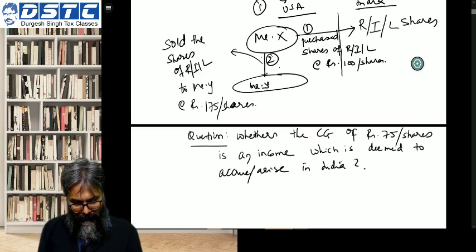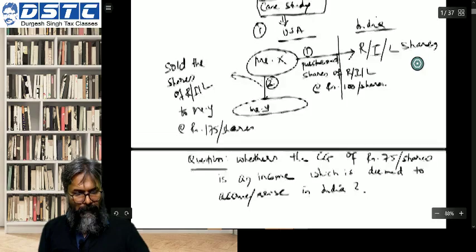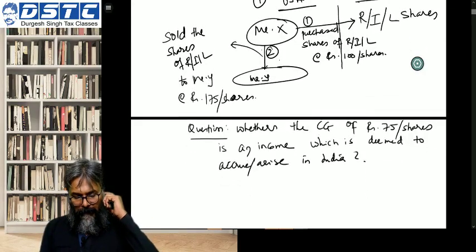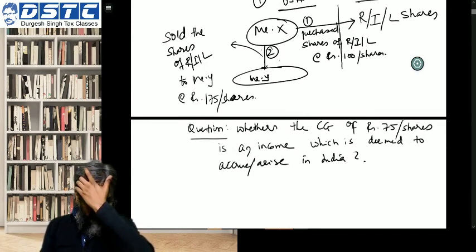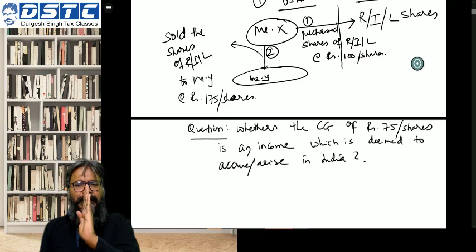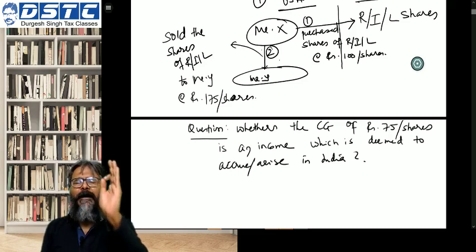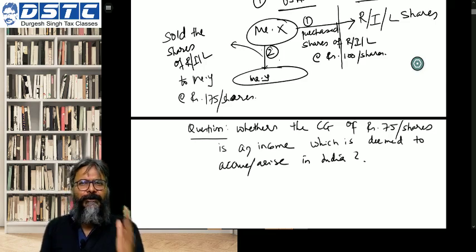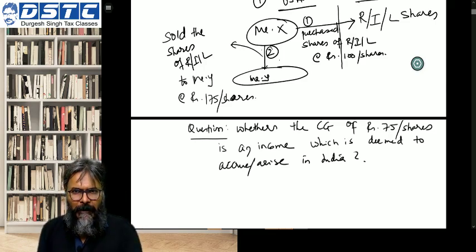What is the answer, students? So the answer in this case, what I just now told you, he has sold the shares of RIL, isn't it? All of you agree? Where are the shares of RIL situated? Question therefore is, where are the shares of RIL situated?